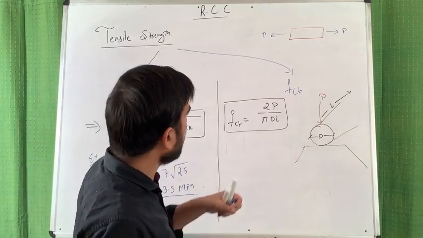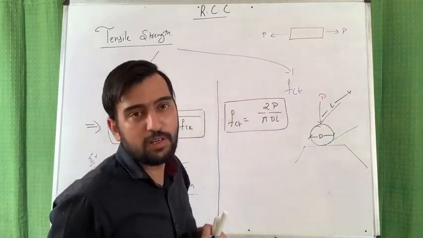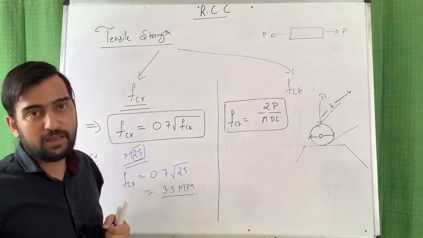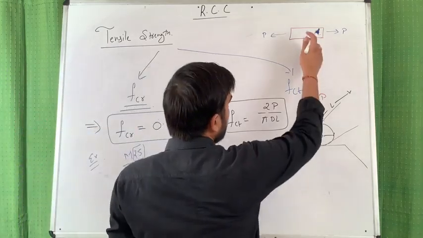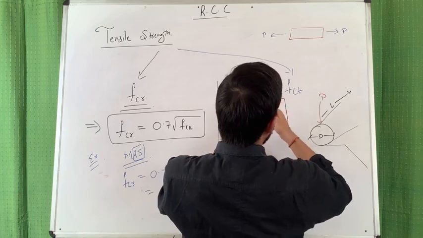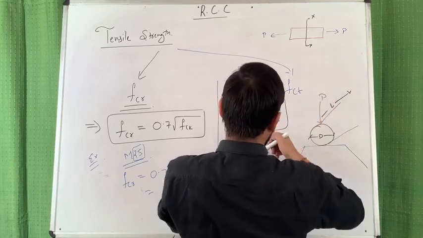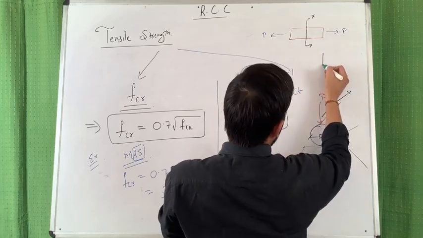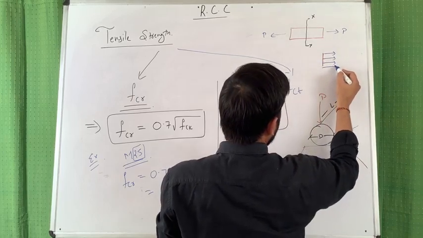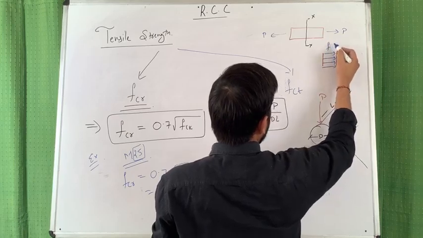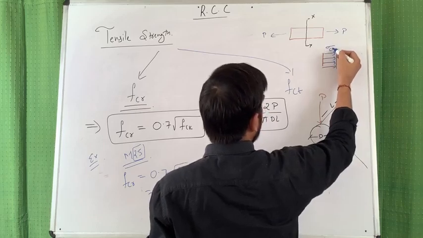But primarily, if I am stretching it, then the entire cross section is going to stretch due to load P, and the stress generated at the cross section will be P over A. When you draw the stress diagram of any cross section, suppose this is your section XX, what you will get is tensile stress of the same magnitude everywhere. Let's say it is FCT, or sigma CT, it is direct tension.